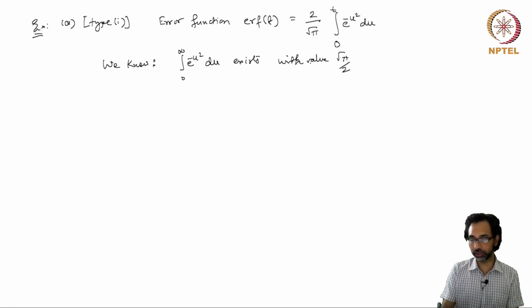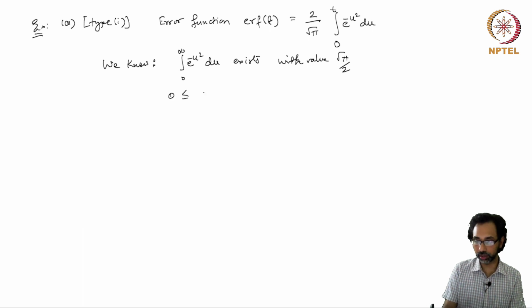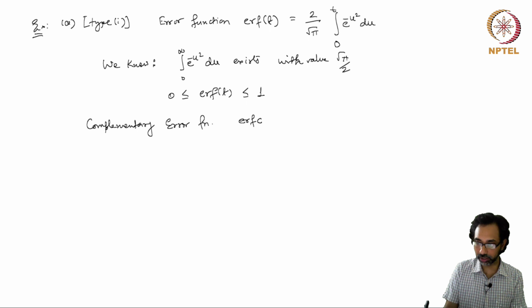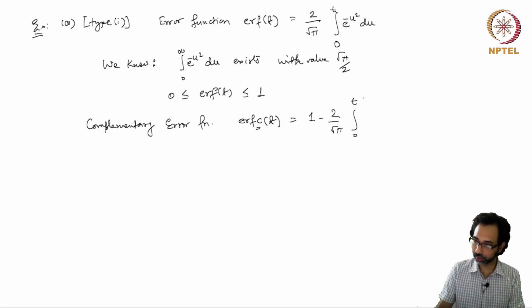So the error function is always between 0 and 1. Similarly, we can define the complementary error function, and this is denoted by erfc, C for complementary, and this is 1 minus 2 over root pi integral 0 to t exponential minus u square du.